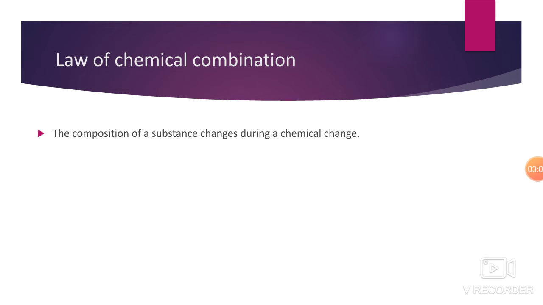First point: the composition of a substance changes during a chemical change. The composition means the property of a substance, or its design or physical form, changes during a chemical change. There are two types of change, physical change and chemical change. In a physical change, only the physical properties change, but in a chemical change the composition and the properties of a substance also change. Remember it.